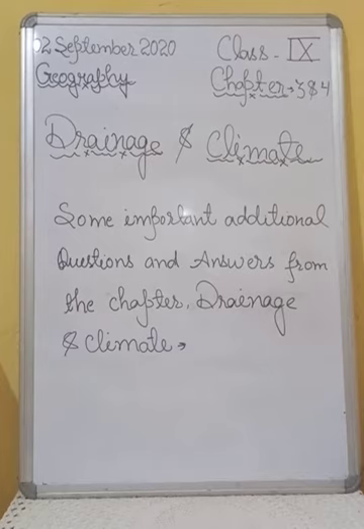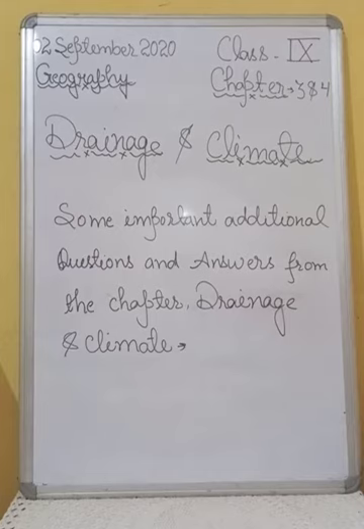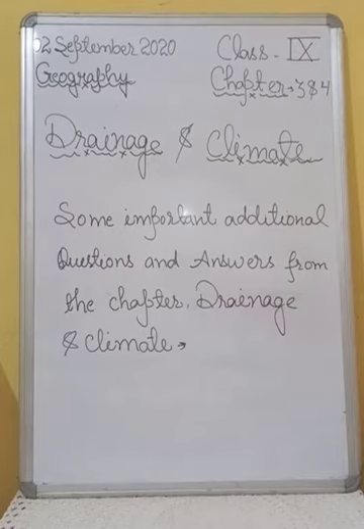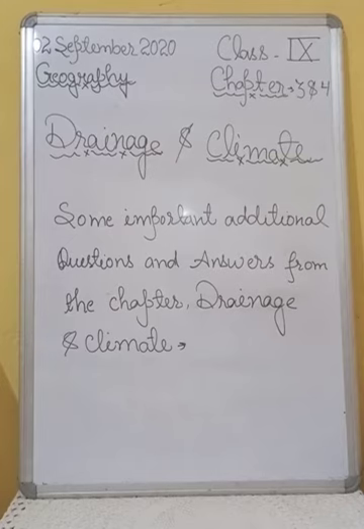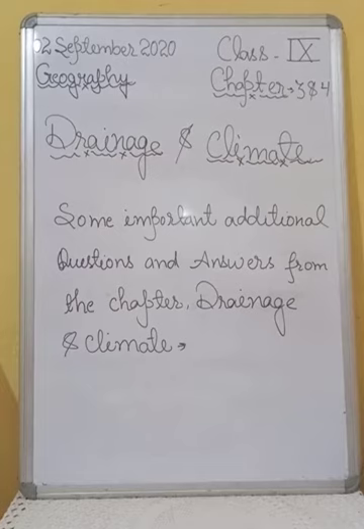After that, question number 11 is, how does a radial pattern of drainage develop? Answer number 11 is, a radial pattern develops when streams flow in different directions from a central peak or dome. Full stop.